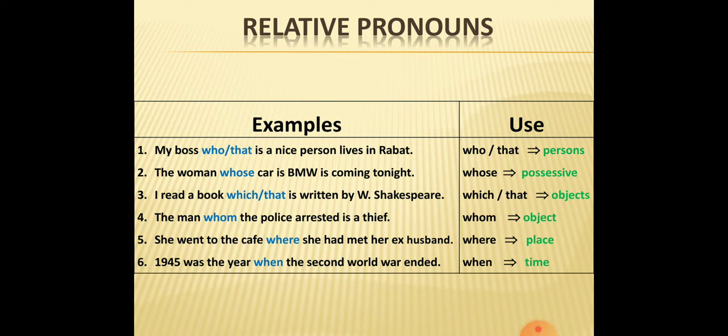Then: she went to the cafe where she had met her ex-husband. Here where refers to the cafe, so where is used for place. In the sixth example: 1945 was the year when the Second World War ended. 1945 is the time, so that's why we use when for time. These are the relative pronouns that we wanted to deal with in this lesson.